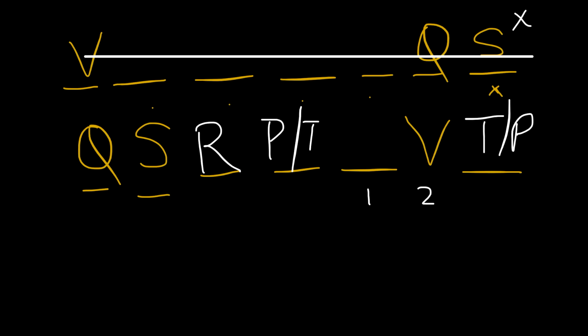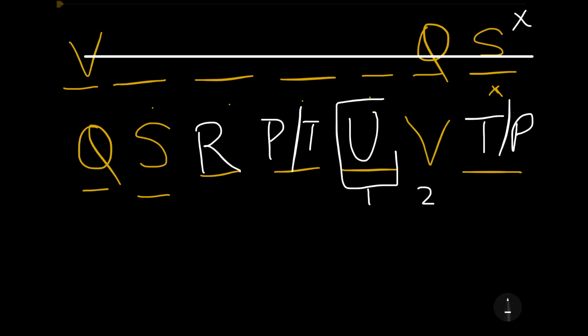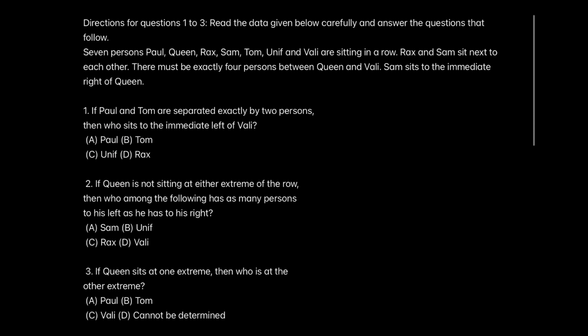but we know that the only position left is pointing towards the position of U, that is Unix. So this is for sure that Unix will be on the immediate left of V. So we have answered our first question. The first question's answer will be UNIF, which is option C.